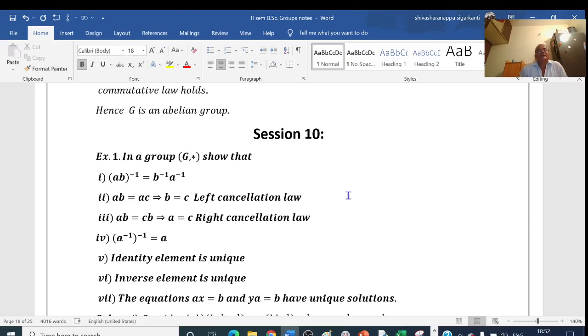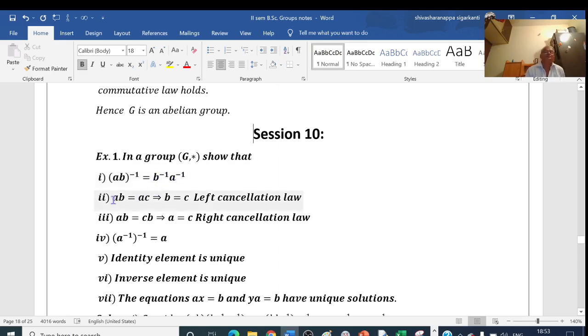In this video, we study some properties of group theory. If G is a group with respect to the operation star, then (AB) inverse is equal to B inverse A inverse. We are not writing the star here, it is understood to be there. Instead of writing A star B, we just write AB. Here also, B inverse star A inverse, we just write B inverse A inverse.